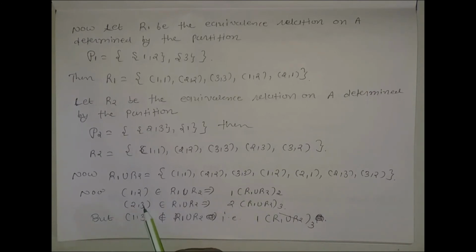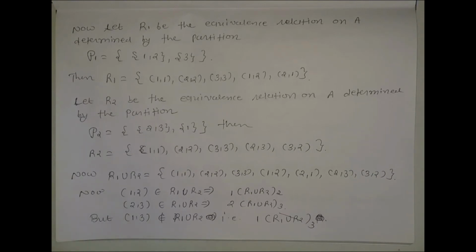Similarly, (2,3) belongs to R1 union R2, that is, 2 is related with 3 by R1 union R2. Now (1,3) does not belong to R1 union R2; there is no (1,3) in it. That is, 1 is not related with 3 by the relation R1 union R2.